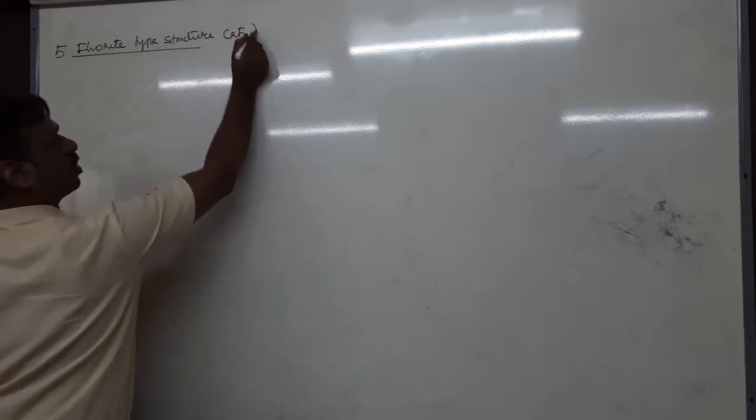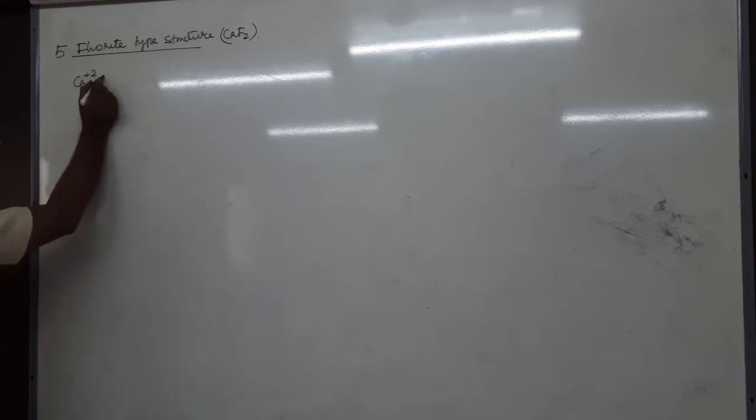CaF2, calcium fluoride. I told you, generally all anions are present in the lattice and cations occupy voids, but except this one, only in case of fluorite. In fluorite structure, it is reversed: the cation occupies the lattice.